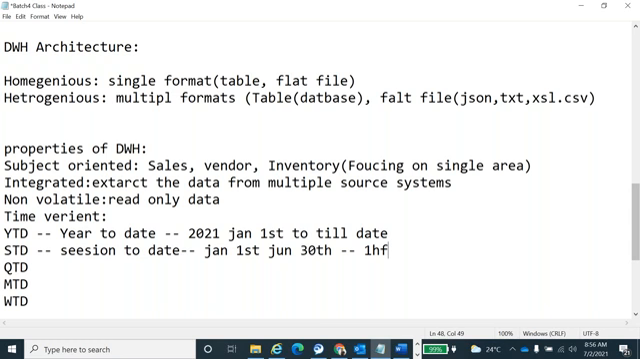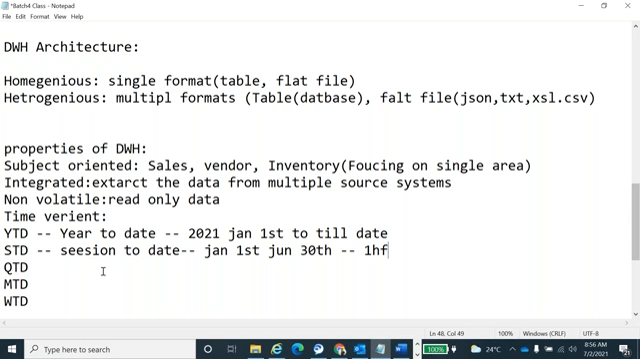Now which half are we in, first half or second half? First half is complete, and the second half has now started. Whenever we apply season to date as of today, it will give the second half, July 1st to till date. It will give the data from July 1st to till date.